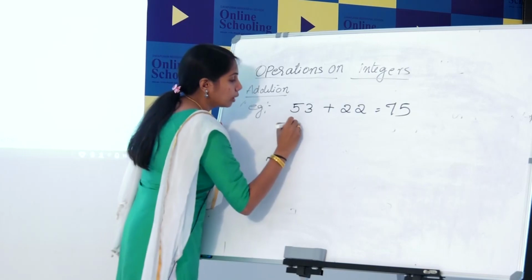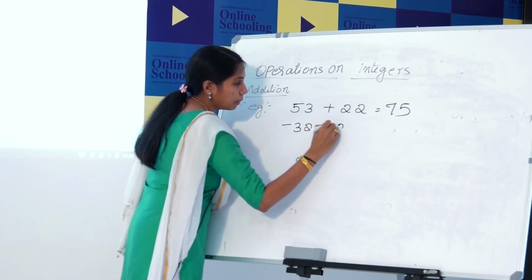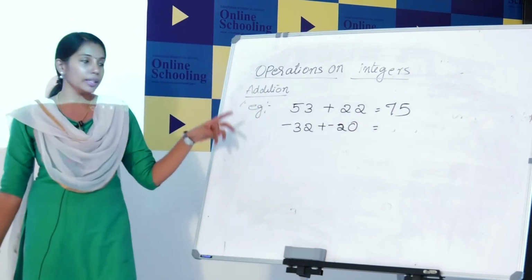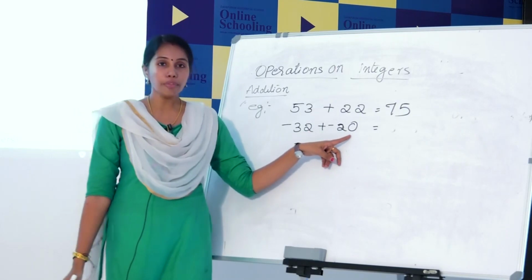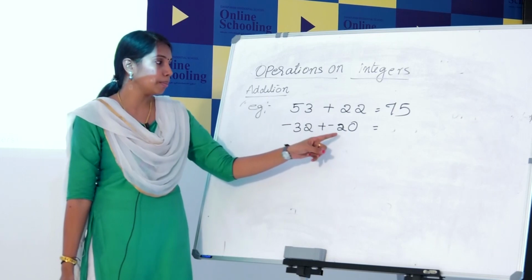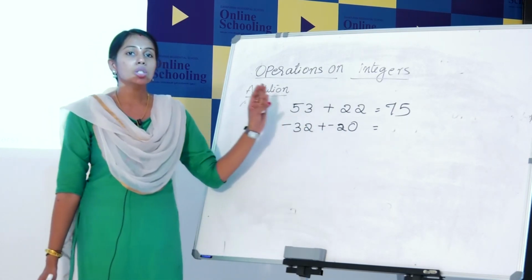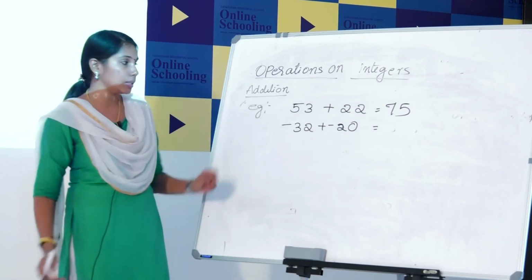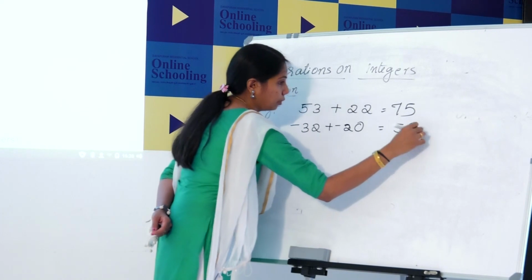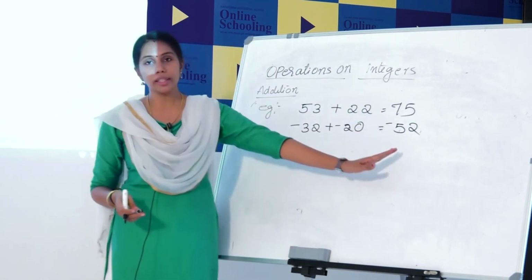Then minus 32 plus minus 20. Here you can see the sum of two negative integers. Here both are negative numbers, minus 32 and minus 20. How can we add these two? When we add two negative numbers, sure the answer will be a negative integer. What is the answer? Negative 52. How can we add this? Just add the numbers and put the negative sign.